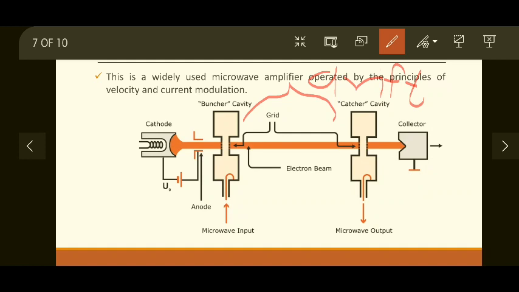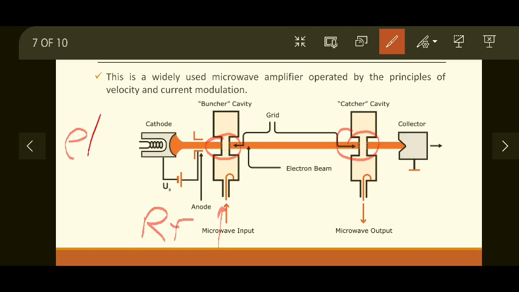Now as you can see in the diagram, both the cavities are combined with grids. The grid is attached to both the cavities. Why? Because we are giving microwave input to this cavity. So this is our RF input, this is the electron beam, and this cavity acts as a modulator. This grid will generate an electric field through which the modulation process will occur.